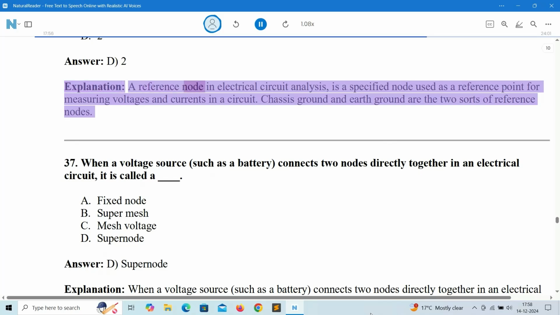Explanation: a reference node in electrical circuit analysis is a specified node used as a reference point for measuring voltages and currents in a circuit. Chassis ground and earth ground are the two sorts of reference nodes.